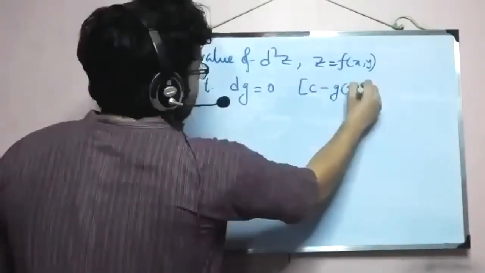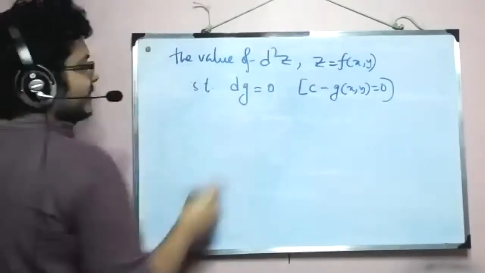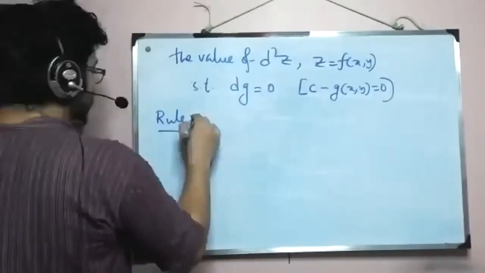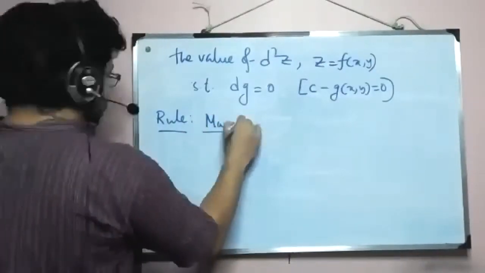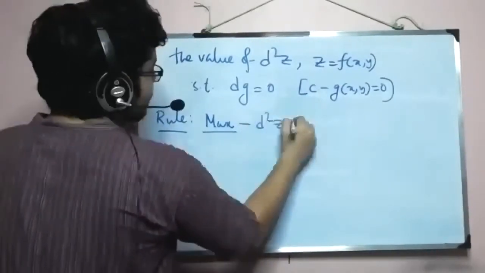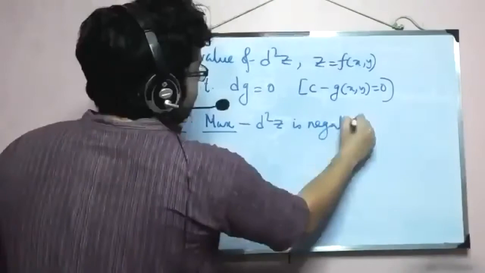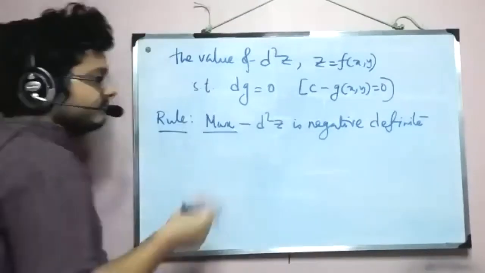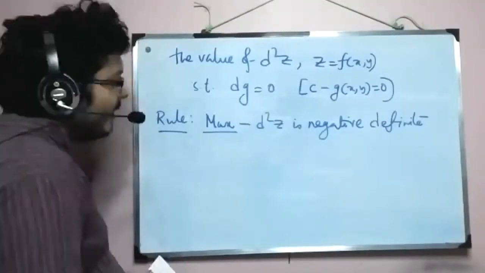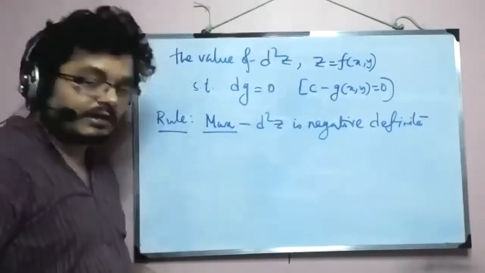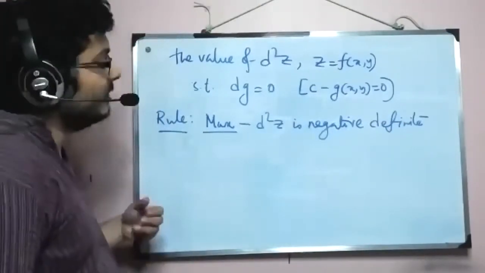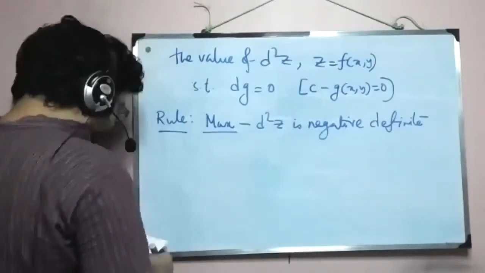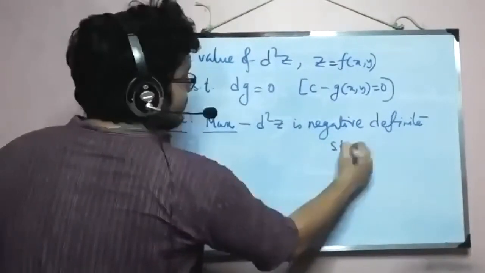Now the rule, as I said, remains the same. So what is the rule? For maximization, d2z is negative definite. Instead of writing negative, we are writing negative definite because, like unconstrained multivariate optimization, we'll end up with a determinant, or to say it properly, a matrix. So we are writing it in terms of a matrix. So d2z is negative definite subject to dg equal to 0.